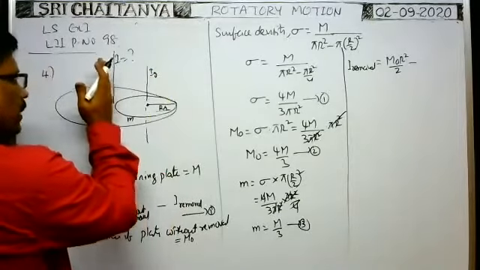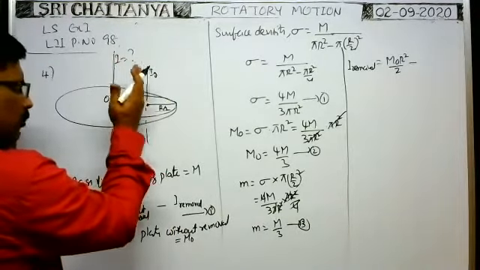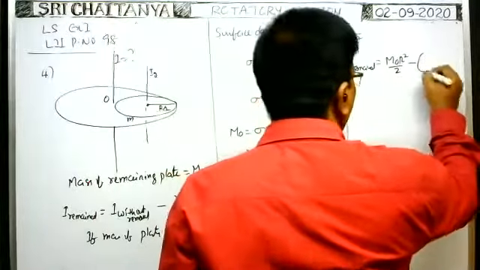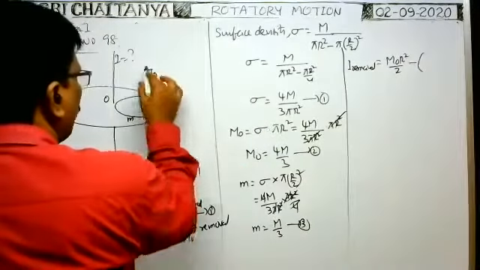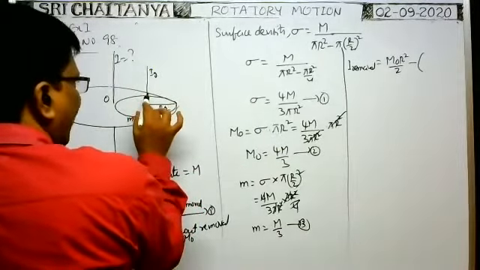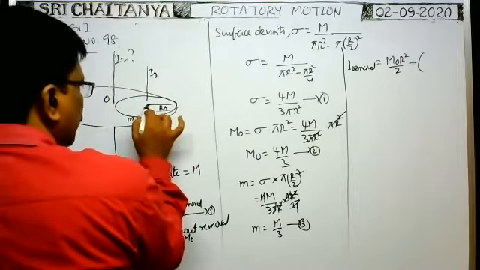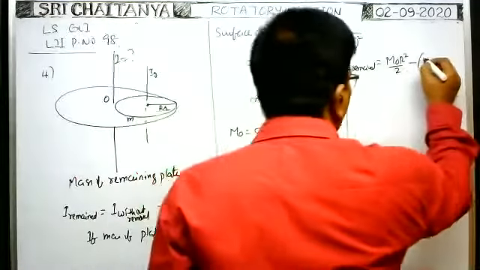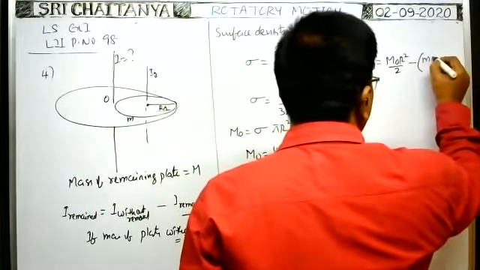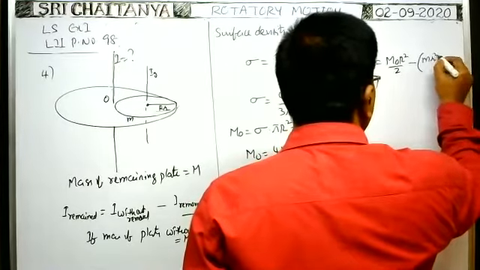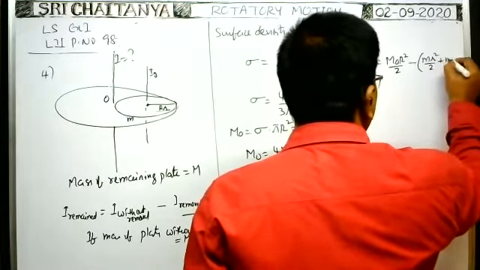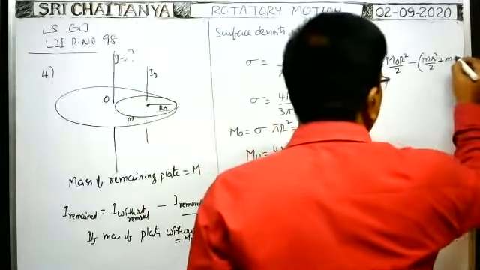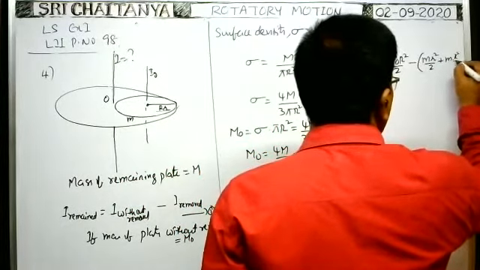Then about this axis, you apply the parallel axis theorem and write the moment of inertia about this axis for this removed plate. Moment of inertia of the removed part about the axis parallel to the given axis passing through center of mass is equal to mass of this part into r square by 2. So mass of the removed part is small m into small r square by 2, plus m into the distance between these two parallel axes. That means R by 2 only, R by 2 whole square, that means R square by 4.